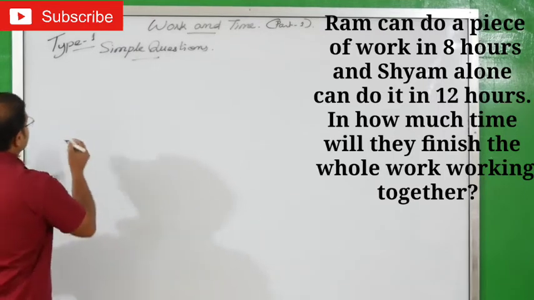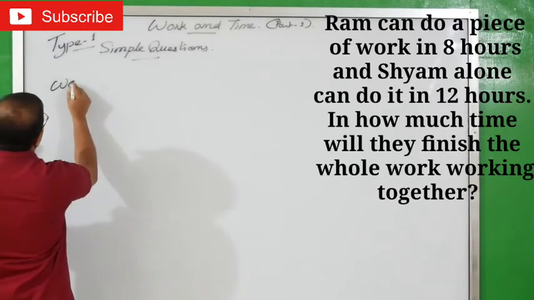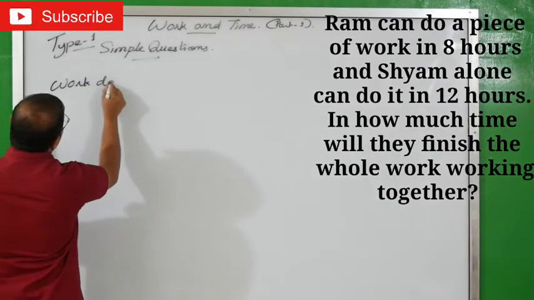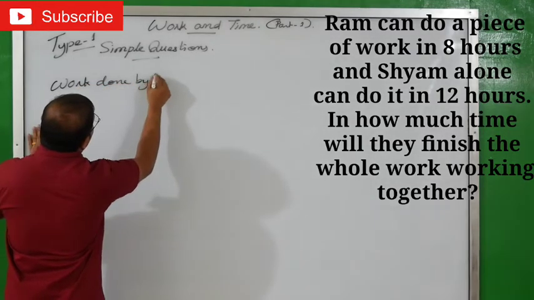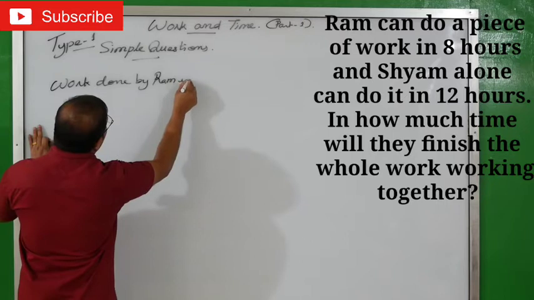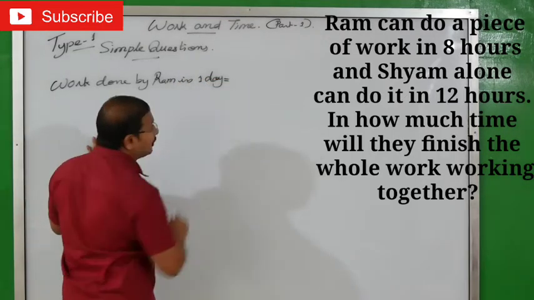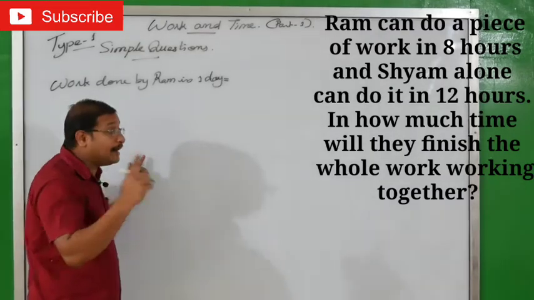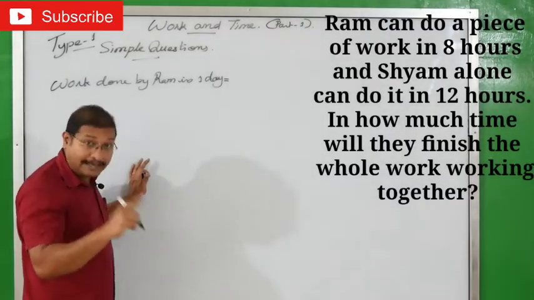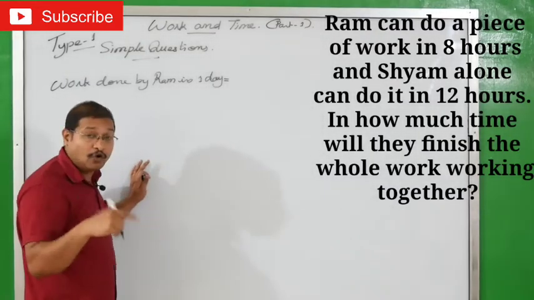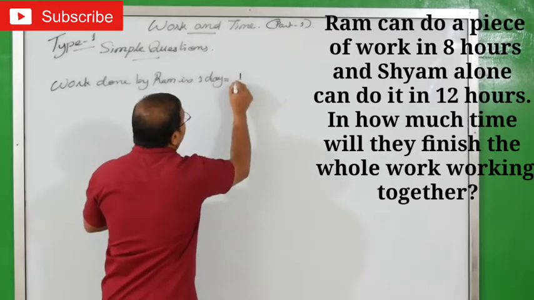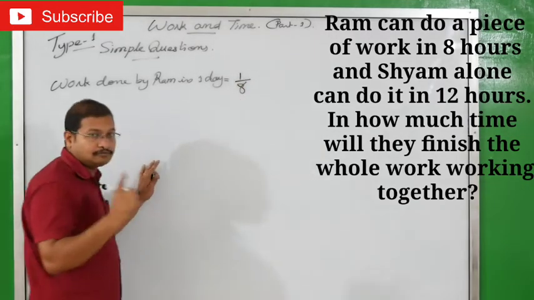So work done, first I am writing, work done by Ram in 1 day equals, what you will do? Ram can do a piece of work in 8 hours, that means 1 day's work is 1 by 8. Ready?